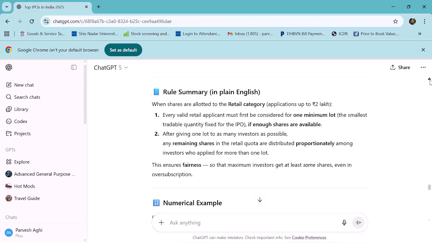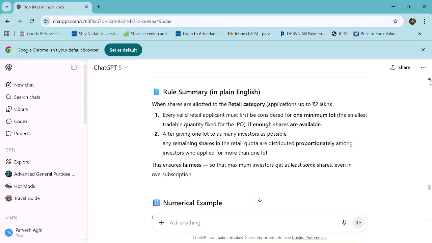After giving one lot to as many investors as possible, any remaining shares in the retail quota are distributed proportionately among investors who applied for more than one lot. So after giving one lot, assuming that everybody has been given one lot, if there are still some more shares reserved for the retail category, those remaining shares are distributed proportionately among the investors who applied for more than one lot. Okay, just read further.